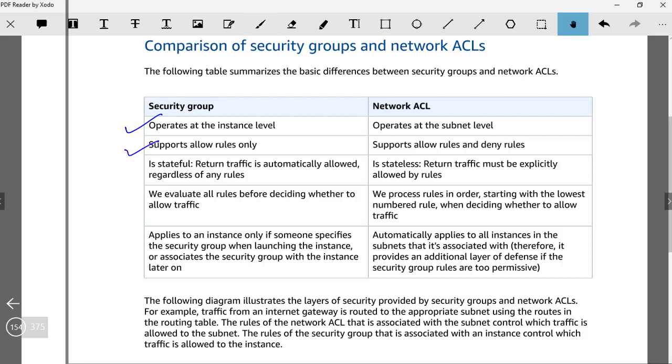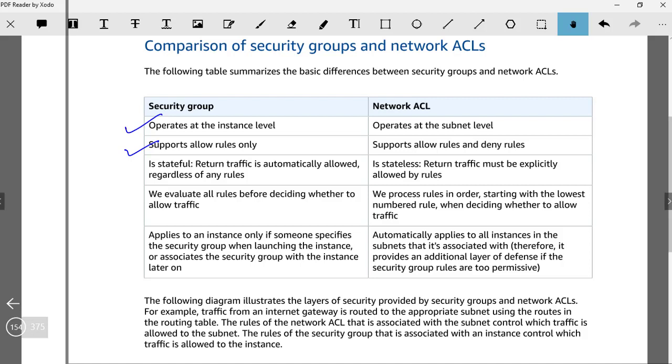Network ACLs, it's both allow and deny. We'll talk about ordering, which depends upon the order in which you have created the rules. It has an ordering, and it starts evaluating from the top. Whichever first rule gets met, if it is an allow, it allows. If it is a deny, it is going to deny the traffic.